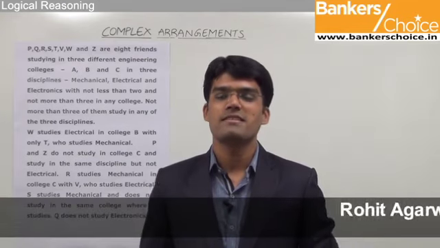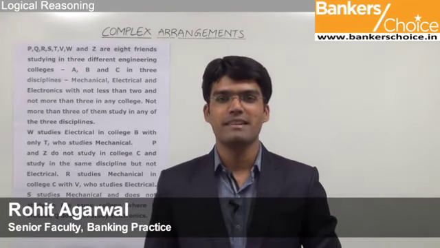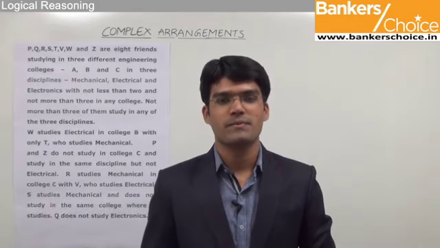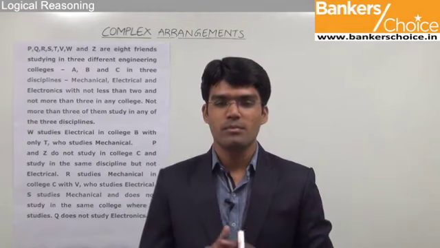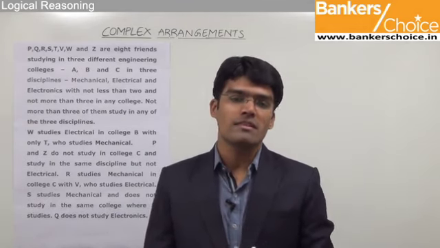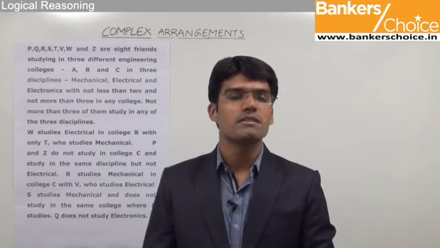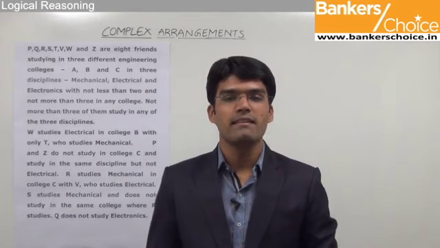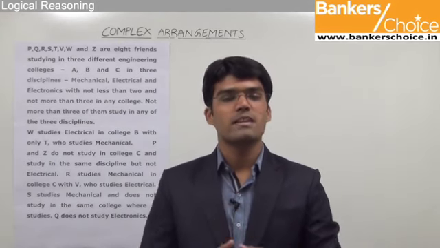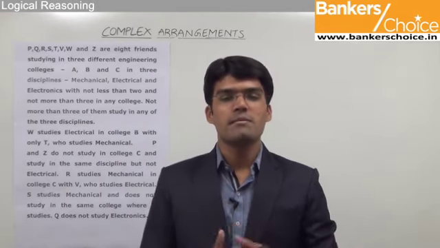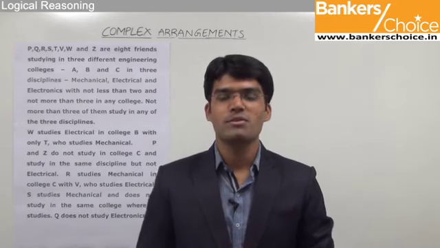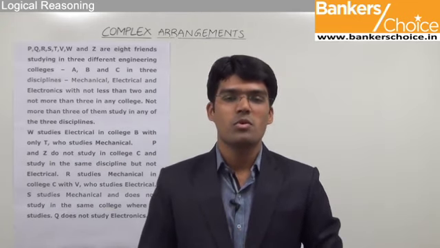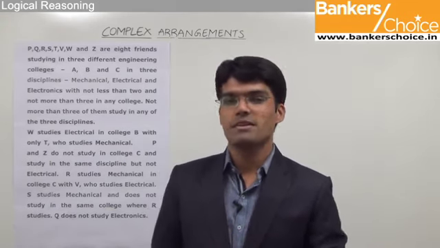In this session, we are going to discuss a very interesting topic from reasoning, that is complex arrangements, or we can also call it complex assignments. In these type of questions, we are supposed to assign two or more different types of parameters for the given set of people. For example, we need to decide the favorite channel and the favorite actress for the given set of people. Now this is quite similar to playing Sudoku. Have you ever played Sudoku? If yes, then solving these type of questions is going to be quite easy for you. Let's look at the question here.